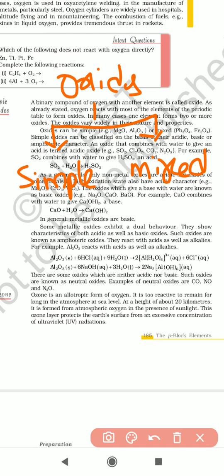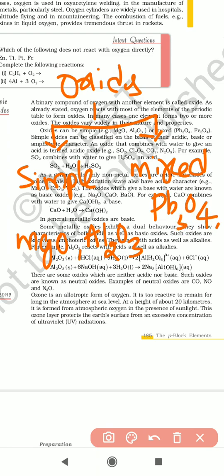The best examples of simple oxides are magnesium oxide and aluminum oxide, Al2O3. The best examples of mixed oxides are lead oxide, Pb3O4, and Fe3O4.